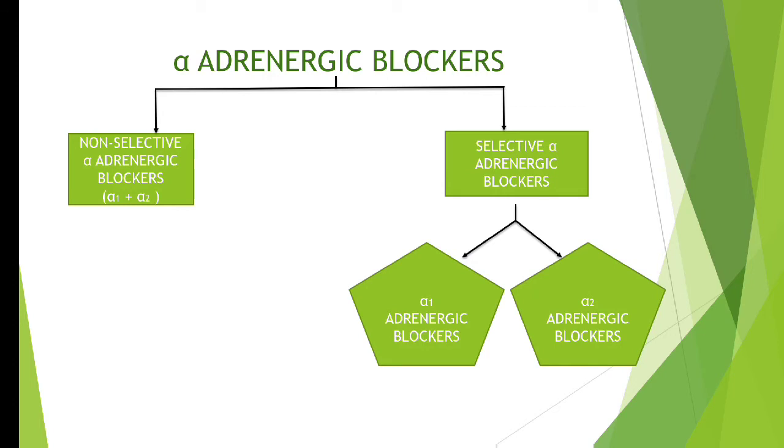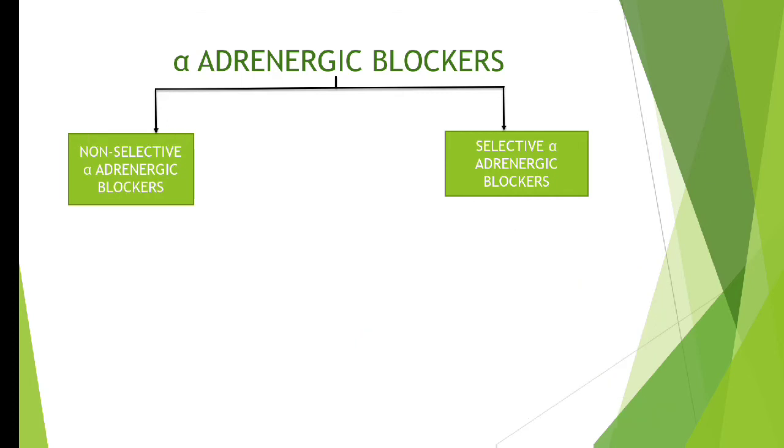Next, there is only a single example of alpha 2 adrenergic blocker, that is yohimbine, and this yohimbine does not have any clinical importance. So for now we will not discuss any more regarding alpha 2 adrenergic blockers. So we have narrowed our classification. Now we will classify alpha adrenergic blockers as non-selective and selective.